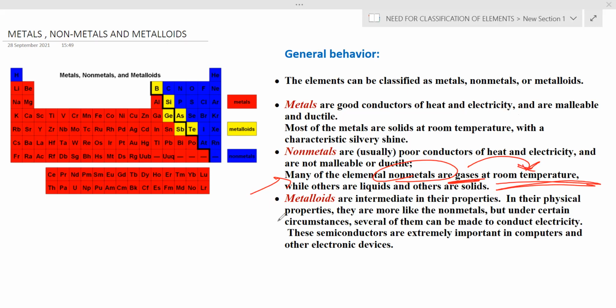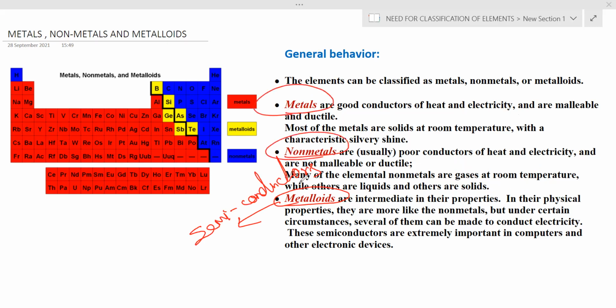Now coming to our favorite, metalloids. Metalloids are also called semiconductors. You have to remember that. Are their properties matching the metals or the non-metals?